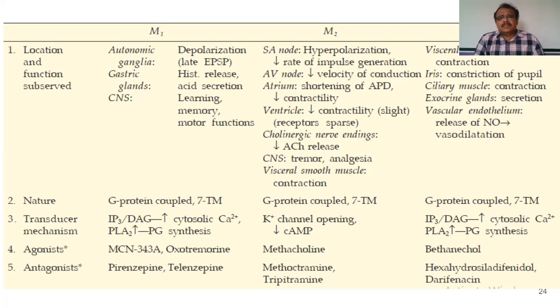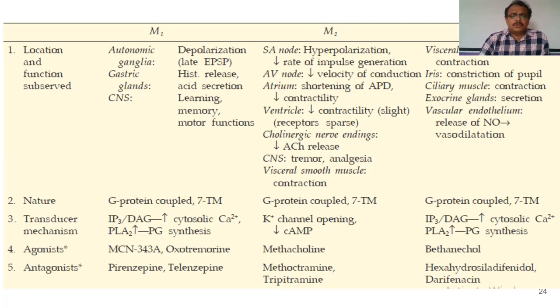In all these cases, the smooth muscles of these visceral organs consist of M3 receptors. Stimulation of these M3 receptors on the smooth muscles of these organs causes contraction. M3 receptors are also present on the iris, on the ciliary muscle, on all the exocrine glands, and on vascular endothelium.